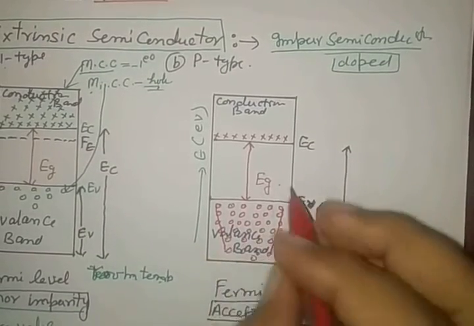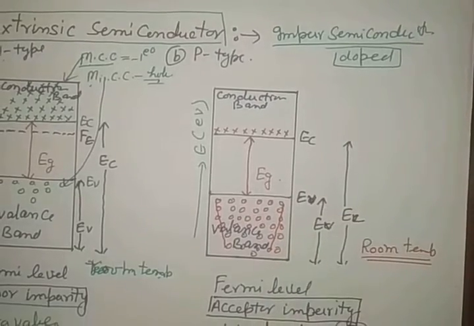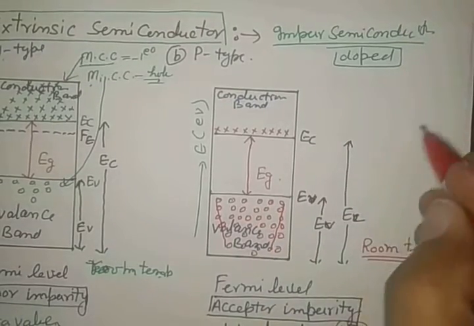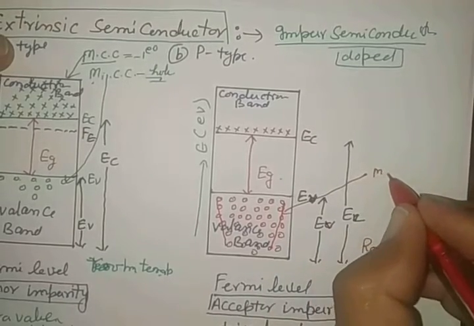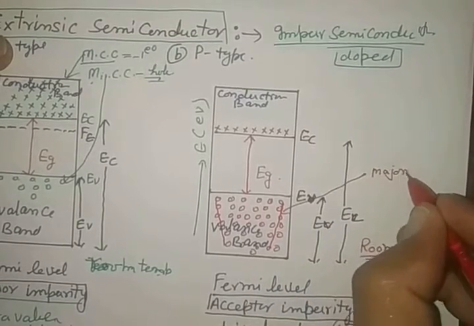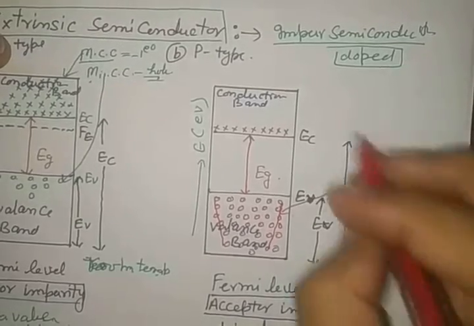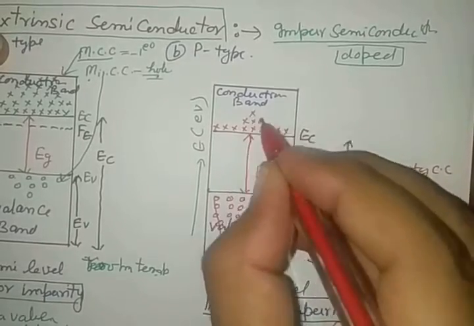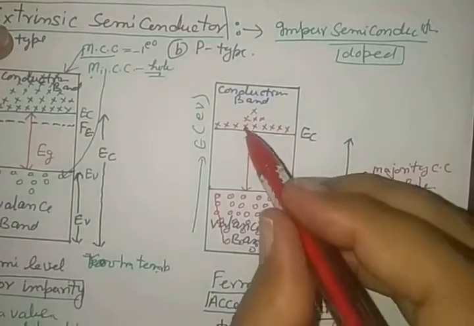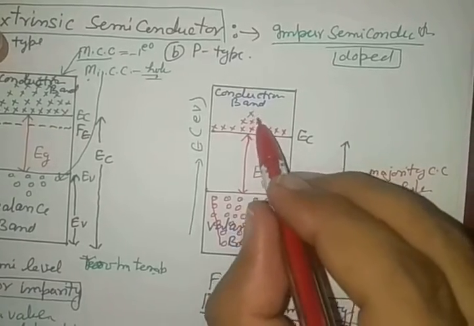See its occupation: the probability of occupation at lower energy levels decreases in this, but the majority charge carriers become holes. Charge carriers are holes, and see here, let's see some more energy levels here. So the probability of occupation moving above this decreases.